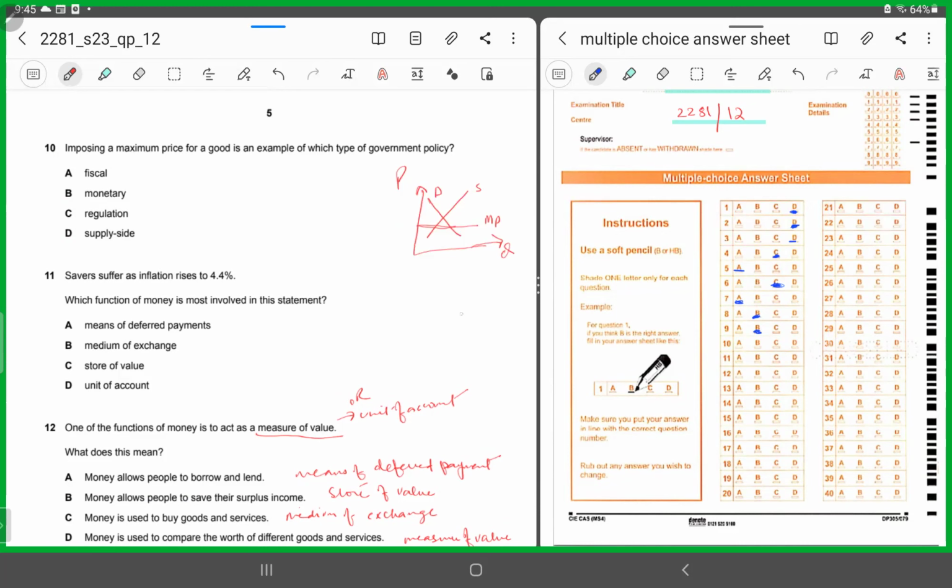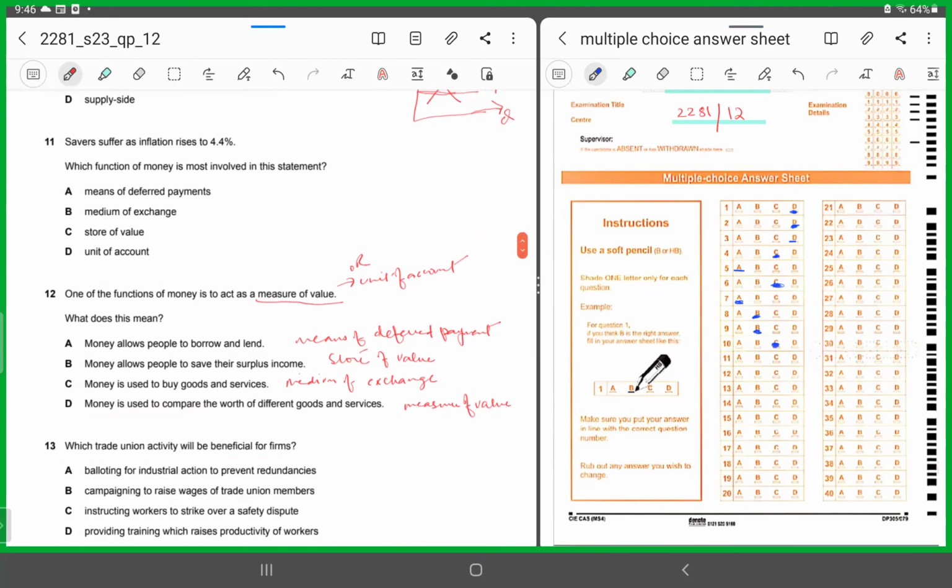Regulation. Exactly, correct. 10 has to be C.